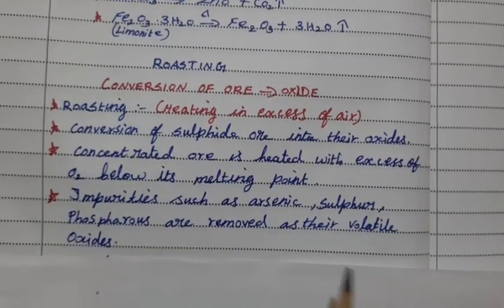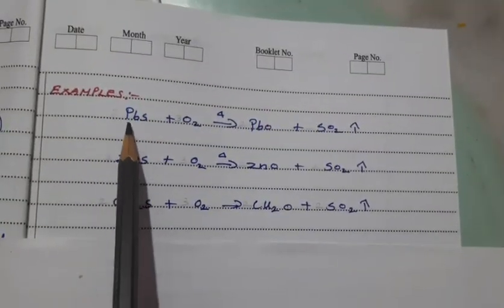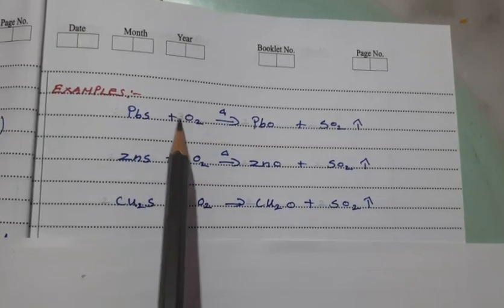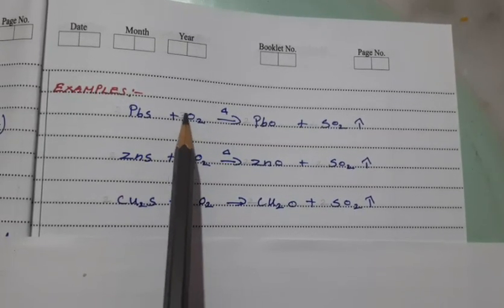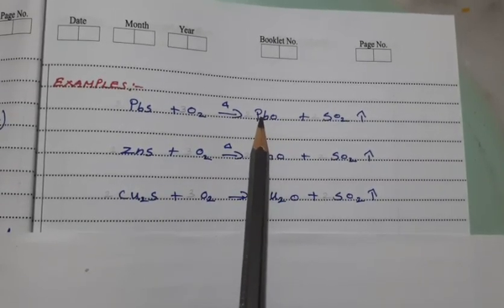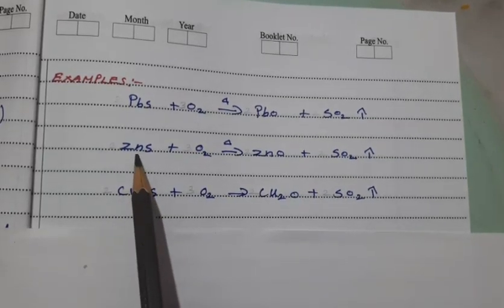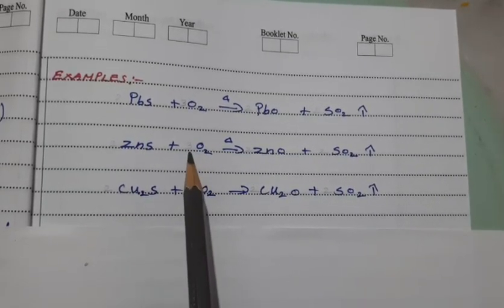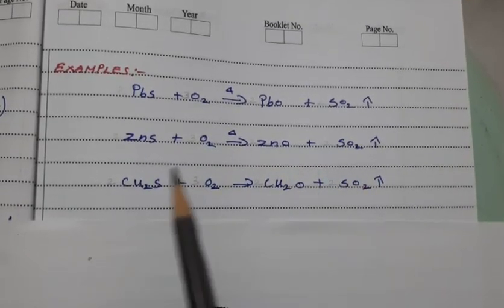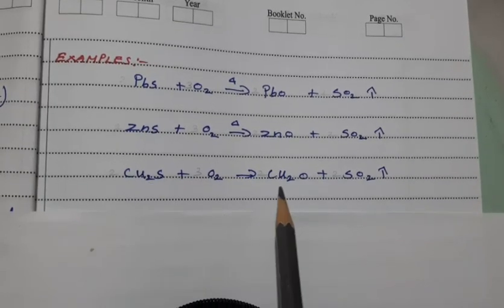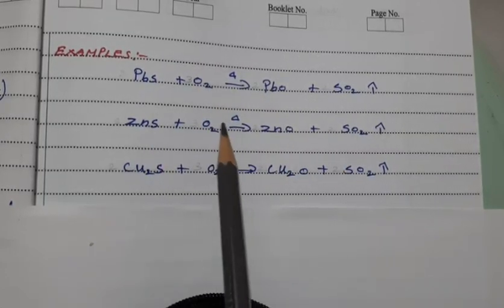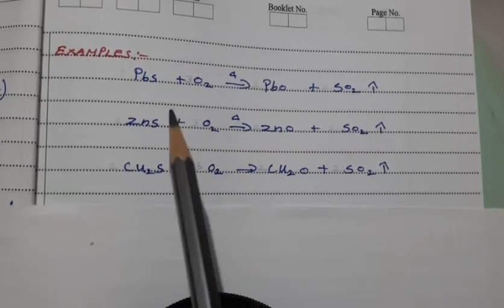For example, lead galena, PbS means galena, is oxidized, reacting with excess amount of oxygen, because roasting happens with excess oxygen. So it gets converted to lead oxide plus sulfur dioxide. And zinc sulfide reacts with excess amount of oxygen and gets converted to zinc oxide and sulfur dioxide, and cuprous sulfide also gives cuprous oxide and sulfur dioxide. These reactions are not balanced, so we have to balance them.